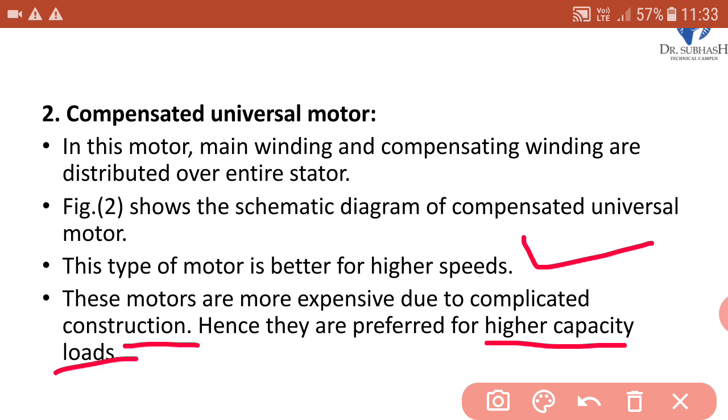We can also say that it is a disadvantage of this type of motor. We know that whenever the complexity increases, the expense also increases. Hence, this type of motor is preferred for higher capacity loads.